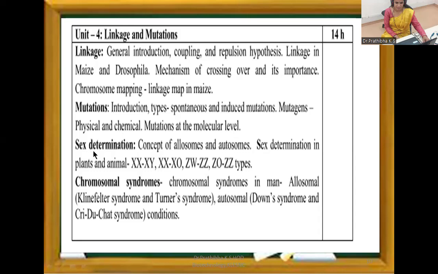Next concept, sex determination. In this concept, allosomes and autosomes, sex determination in plants and animals like XX-XY, XX-XO, ZW, ZZ, ZO, ZZ types. Okay. Then chromosomal syndromes. Chromosomal syndromes in man like allosomal and autosomal conditions. Allosomal like Klinefelter syndrome and Turner syndrome, whereas autosomal, Down syndrome and Cri-du-chat syndrome conditions. All this you are going to study under unit 4, linkage and mutations.